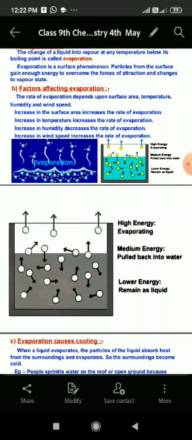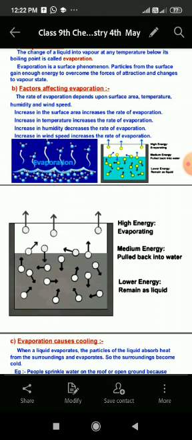The first, student, increase in surface area increases the rate of evaporation. If the surface area decreases, the rate of evaporation will also decrease. Second, increase in temperature increases the rate of evaporation. That means if temperature decreases or is lowered, the rate of evaporation will also decrease.